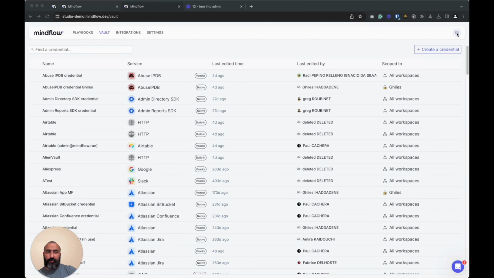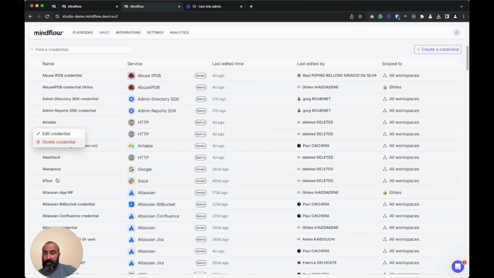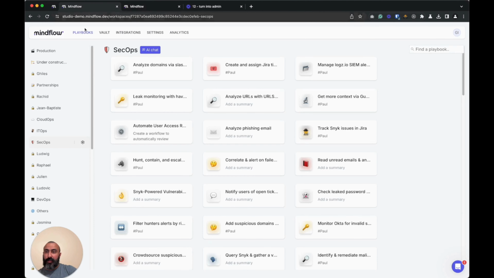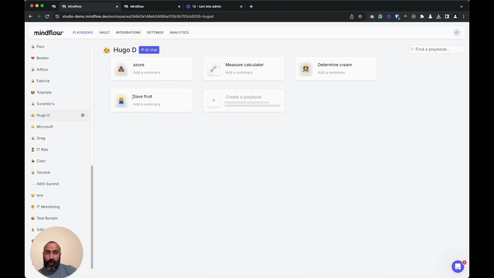By assuming the role of administrator of the platform, you can imagine that I would have full control of it. One of the privileges of the admin is to be able to edit all the credentials, whether or not they are linked to its own workspace. And as you can imagine also, for the playbooks, we have access to all the workspaces that are defined in the system, with also access to all the playbooks they have.